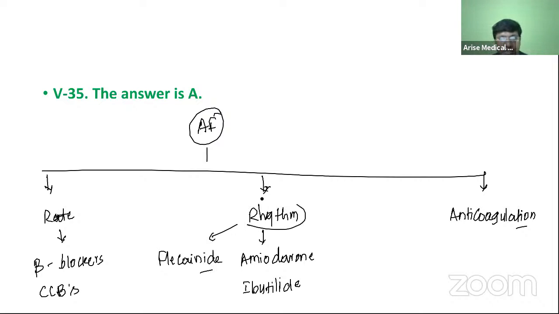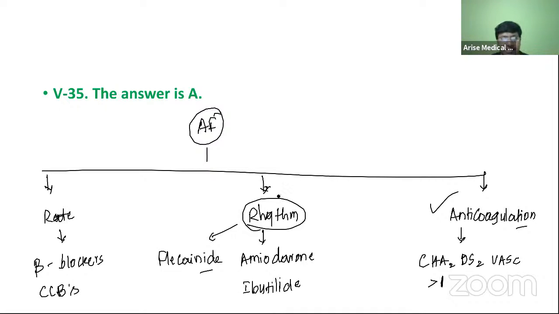So that is your rhythm control. And anticoagulation should be given based on the CHA2DS2-VASc scoring system. If the score is more than 1, then you need to give the anticoagulation.